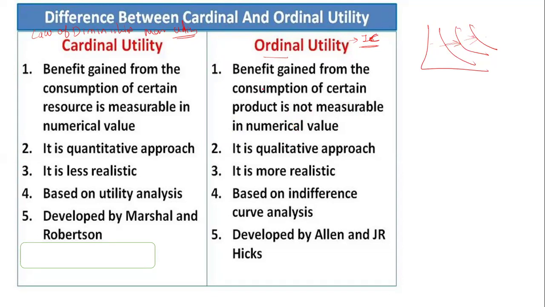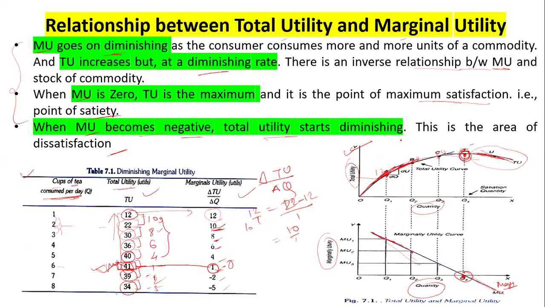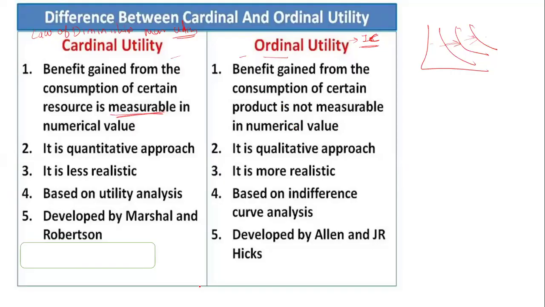Now let's compare the cardinal utility with the ordinal utility. Cardinal utility is measurable. You can measure it in numbers. In the law of diminishing marginal utility, we put in the numbers and then calculate. So it is a measurable numerical value.